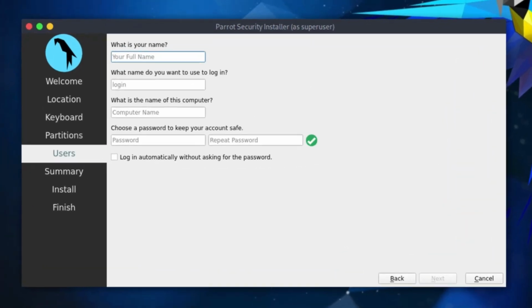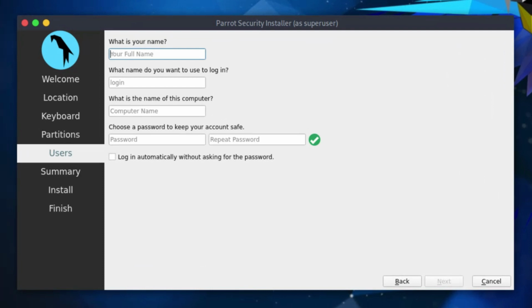Here, what is your name? Like my full name. So I'm going to put the hacker one. What name do you want to use to log in? I'll maintain the hacker one. If I don't want this name, I can change it. What is the name of this computer? If I like, I can change the name or put the hacker one PC. Now my password is very important, so I need to add that up.